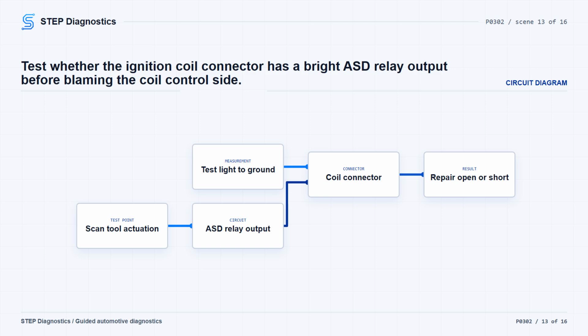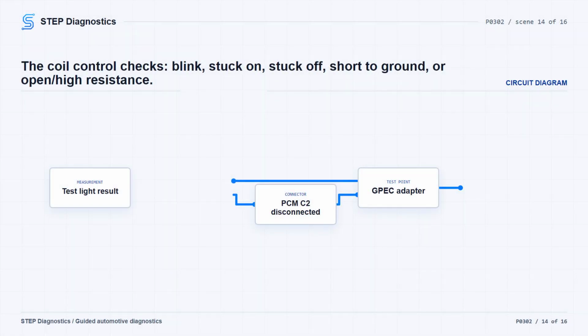Use a 12-volt test light connected to a 12-volt source, backprobe the coil control circuit at the ignition coil connector, and crank the engine for 5 seconds. If the light blinks brightly while cranking, replace the ignition coil and verify. If the light stays on constantly, check the coil control circuit for a short to ground.